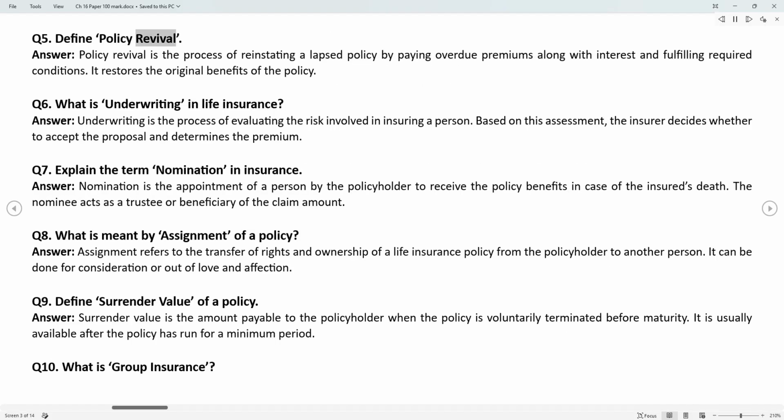Q5. Define policy revival. Answer. Policy revival is the process of reinstating a lapsed policy by paying overdue premiums along with interest and fulfilling required conditions. It restores the original benefits of the policy.